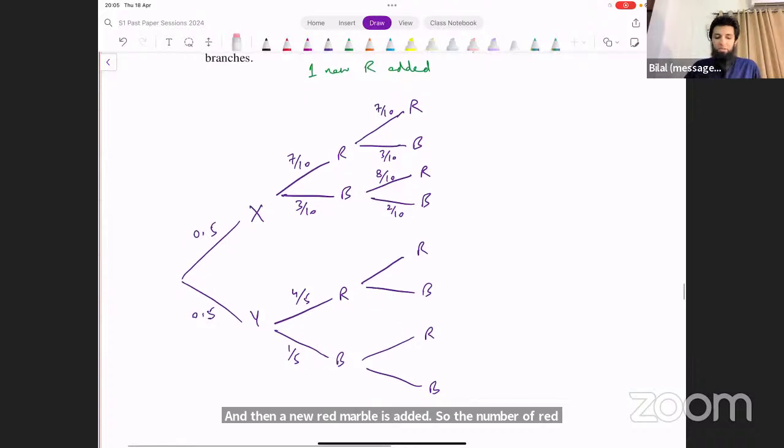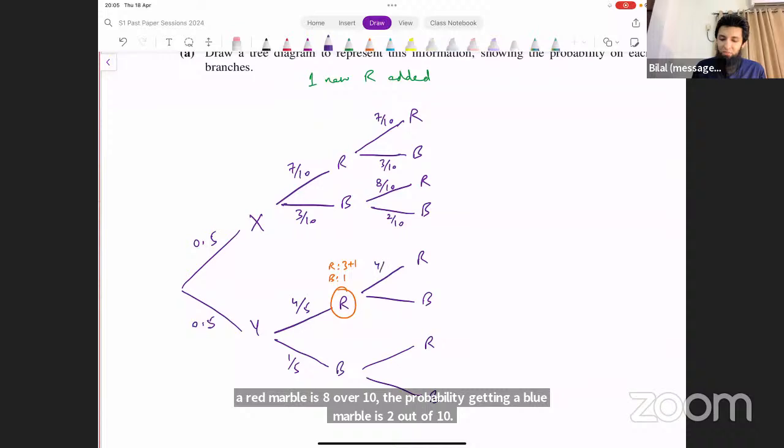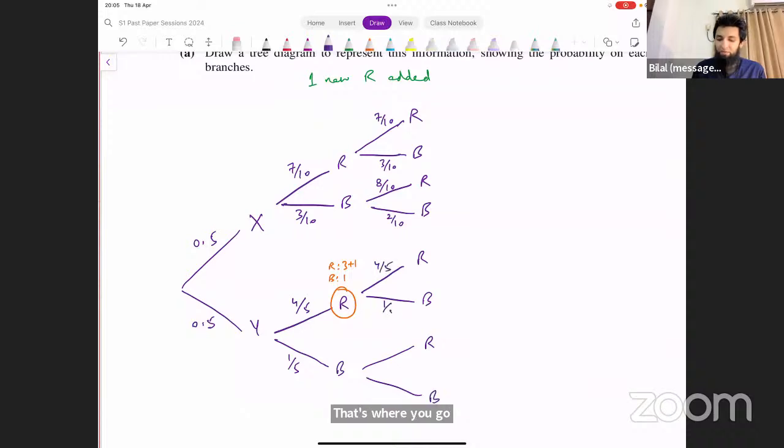See what happens in box Y now. When you take a red marble the first time, what's the number of marbles for each of them? How many red do we have? How many blue do we have? After taking one red out, we had 4 initially, now we're left with 3 red and 1 blue. And you add 1 red again, so that's 3 plus 1, 4. So the probability of having a red marble again is still 4 over 5, and this is 1 over 5.